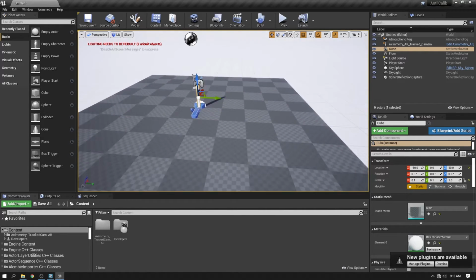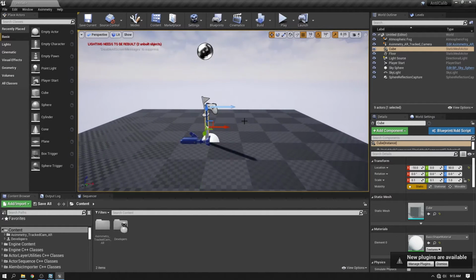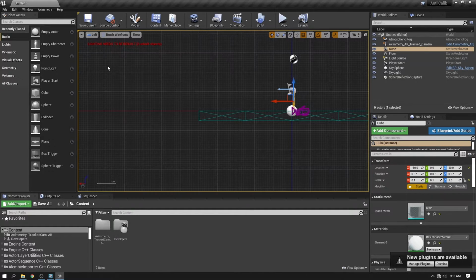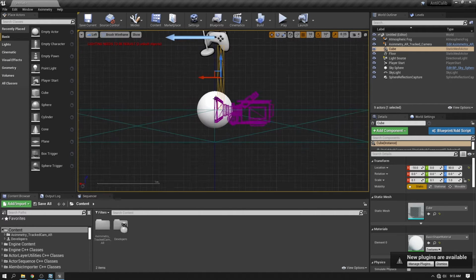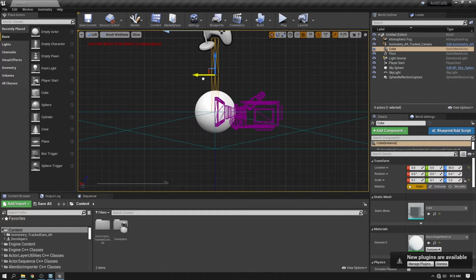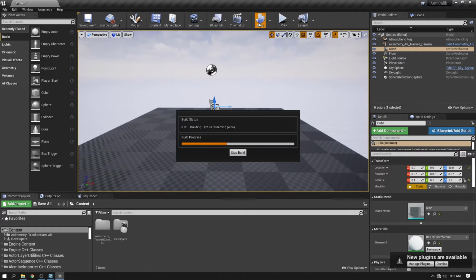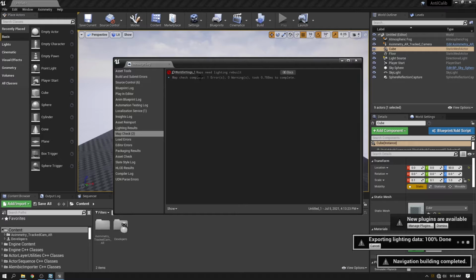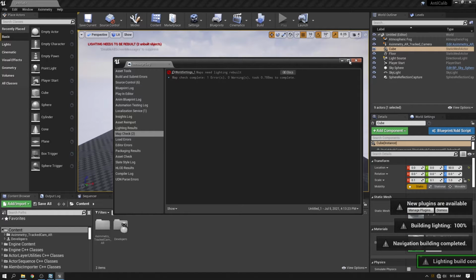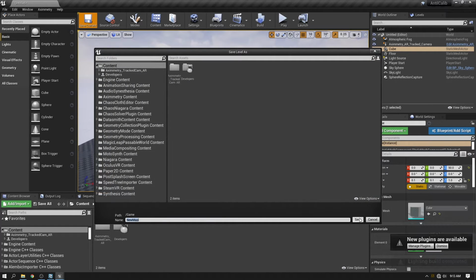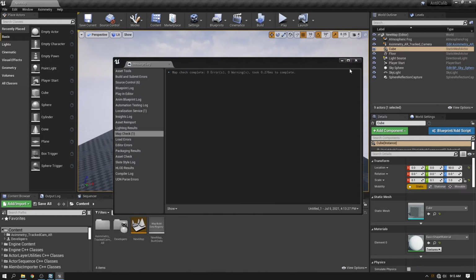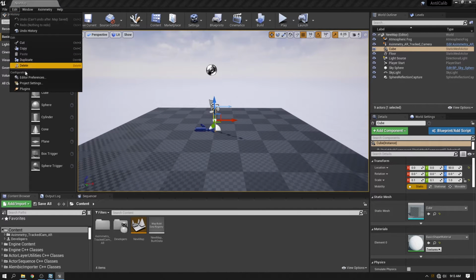I put my pole in the center of the floor, like so, and make sure that my virtual pole sits on top of the floor. So just build the level first. And then save your current project to whatever name you like.